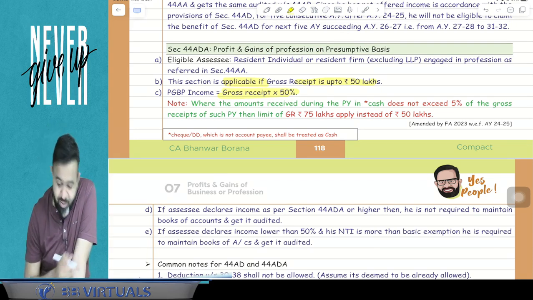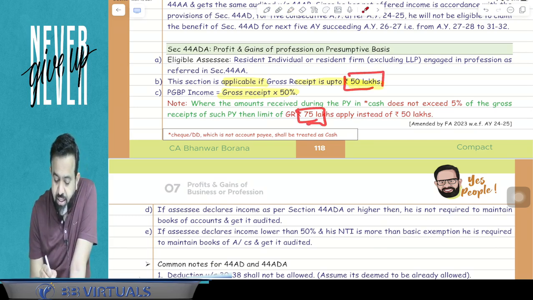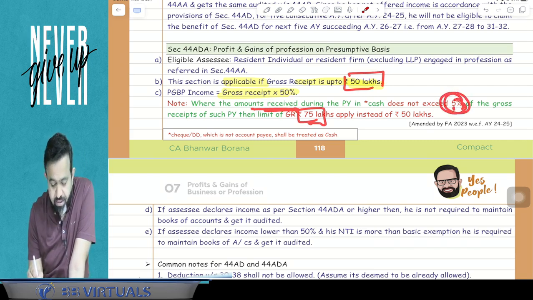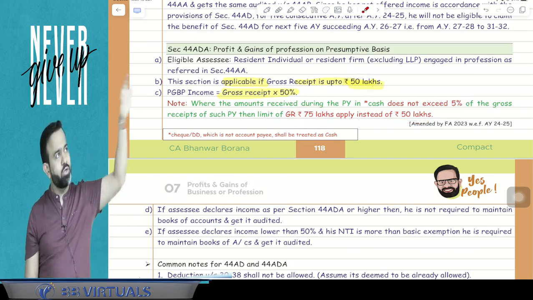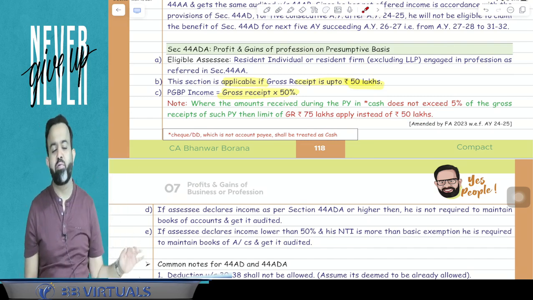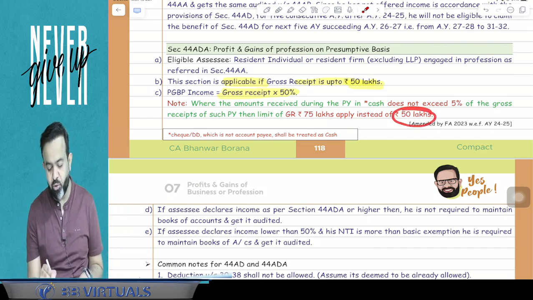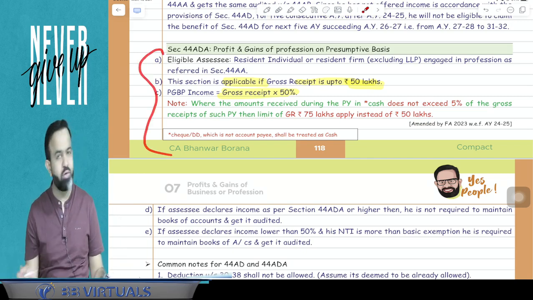But guys, there is one amendment. Instead of this 50 lakh, you can take 75 lakh if cash receipt of the profession does not exceed 5% of gross receipt. Meaning in your gross receipt from profession, if cash receipt is within the limit of 5%, then instead of 50 lakh, you can take 75 lakh. You got my point or not? Yes. So this is 44ADA.